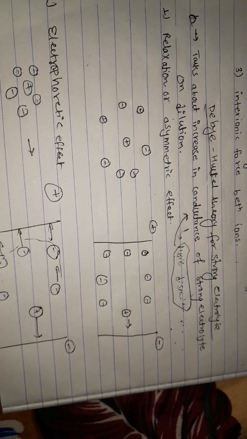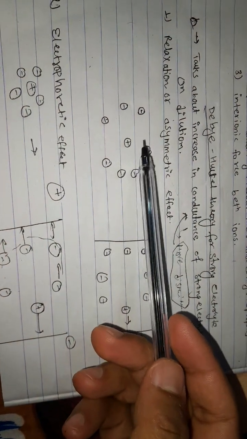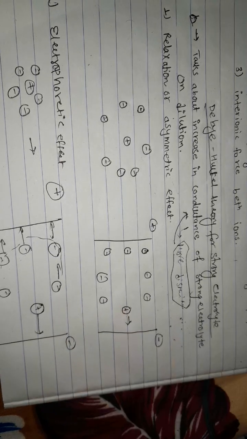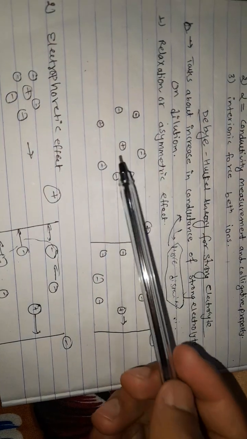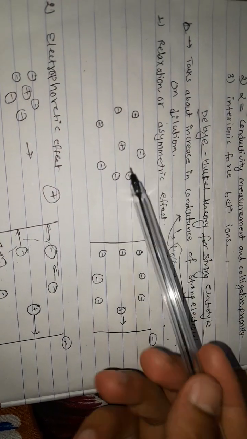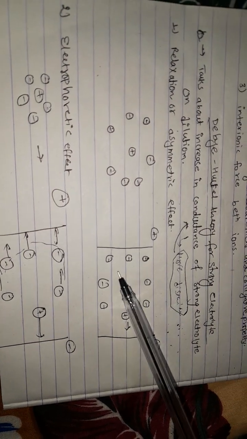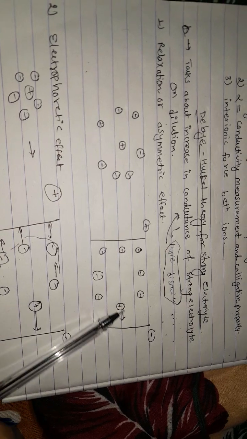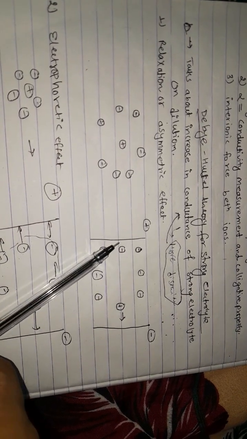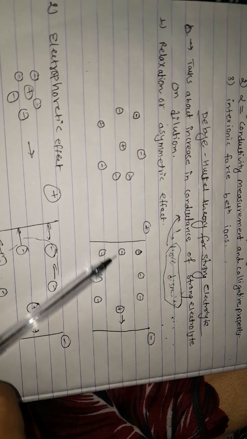First of all, let's talk about the relaxation or asymmetric effect. So what is the relaxation effect? First we have to understand that in an electrolytic solution there is an ionic atmosphere. Until electricity is passed through the solution, this ionic atmosphere is symmetrical. When electric current is passed, the positively charged central ion moves toward the cathode, and the negatively charged ion, that is the anion, moves to the anode.